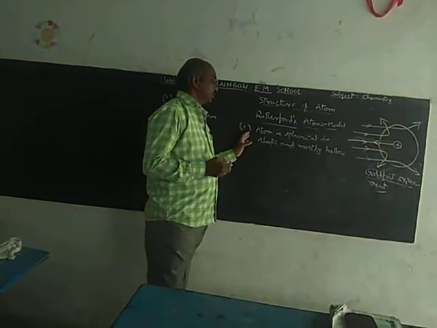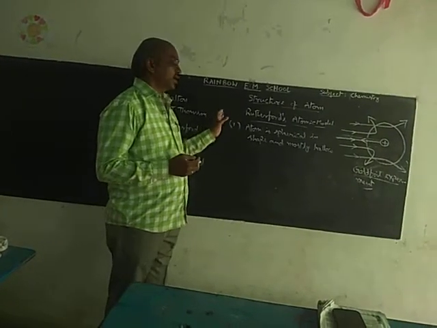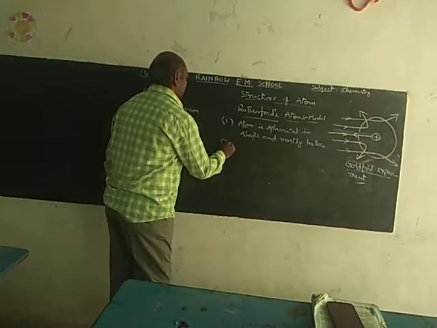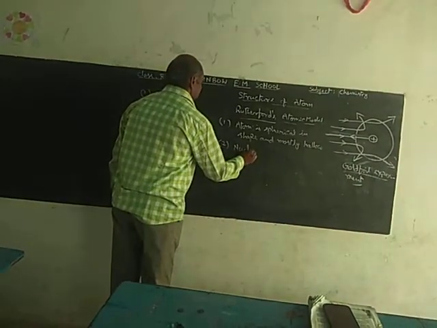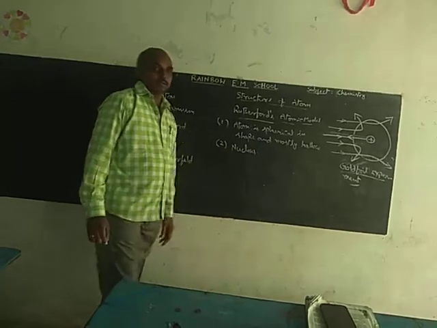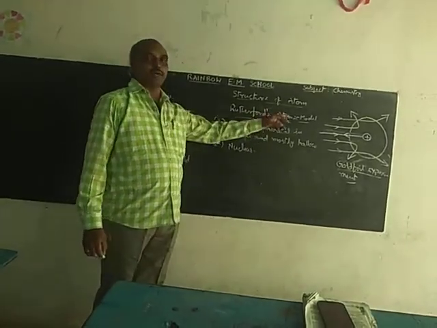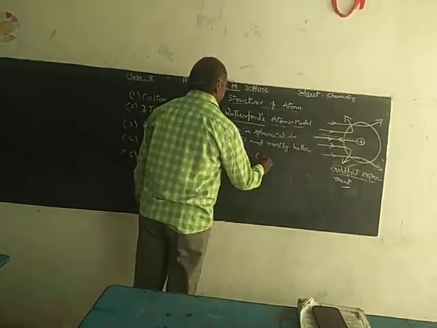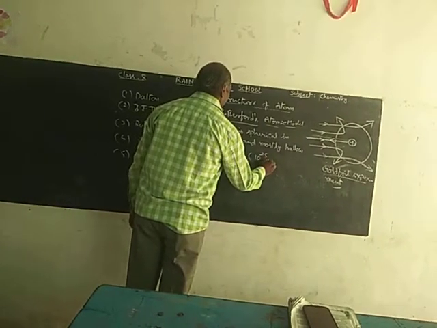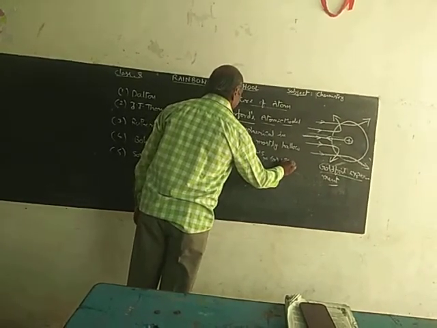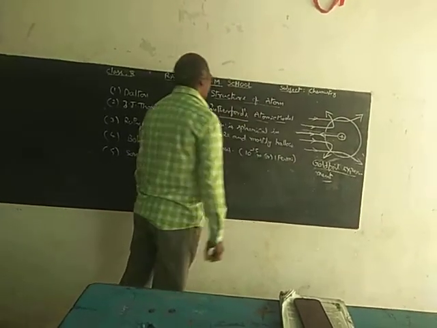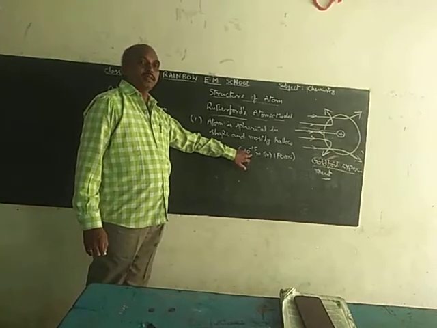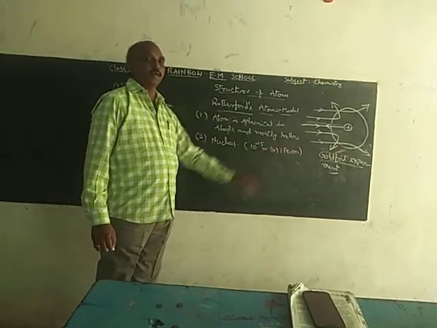So the first point is, the atom is spherical in shape and mostly hollow. You know very well hollow means empty. The second one is, we define the nucleus. What is meant by nucleus? The centermost part of an atom is called the nucleus. Its size, the radius of the nucleus, is 10 to the power of minus 15 meter, which is called 1 Fermi.